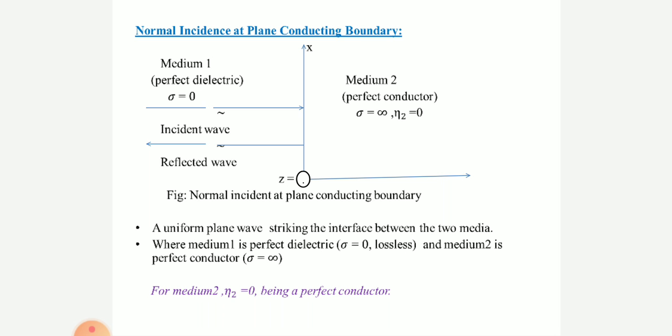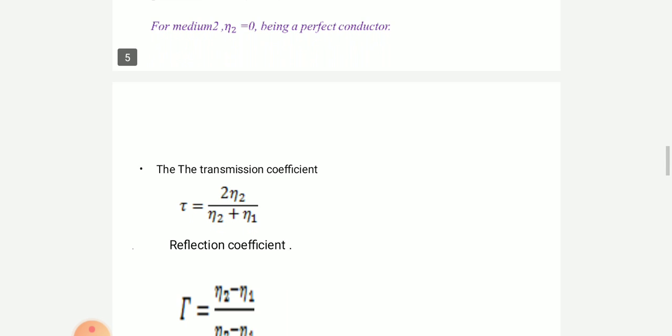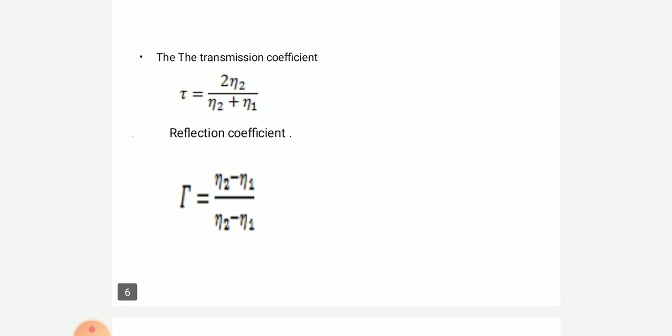And the reflection coefficient formula is eta 2 minus eta 1 by eta 2 plus eta 1. You see the formulas here. The transmission coefficient formula is tau is equal to 2 eta 2 by eta 2 plus eta 1. Eta 2 is equal to 0 means the transmission coefficient tau is equal to 0. The reflection coefficient gamma is equal to eta 2 minus eta 1 by eta 2 plus eta 1, which means gamma is equal to minus 1.